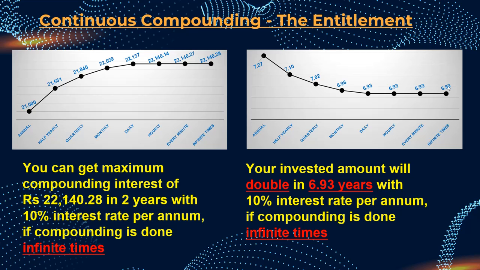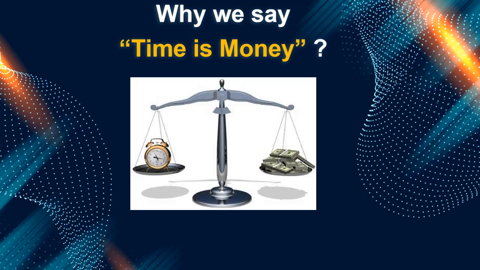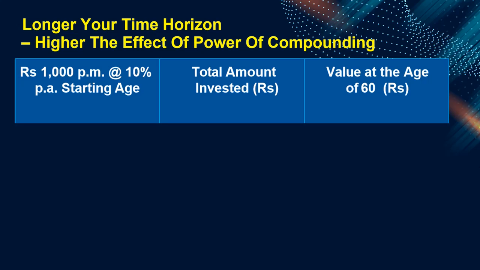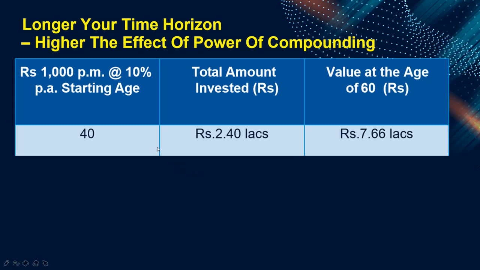So our primary question is, why do we say time is money? Because time is earning the money for us. The longer your time horizon, the higher the effect of the power of compounding. Let's see a simple example. Suppose you are investing 1,000 rupees per month with a 10% per annum interest rate until the age of 60 years. Let's say you are at the age of 40, you will invest 2.4 lakhs in total, but at maturity, you will get 7.66 lakhs. My God, it is so much, isn't it?